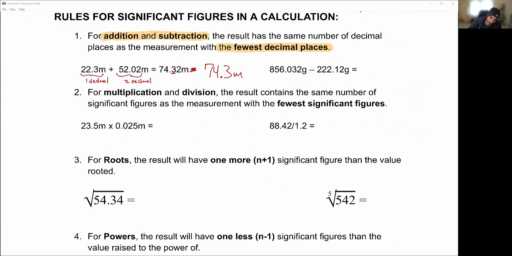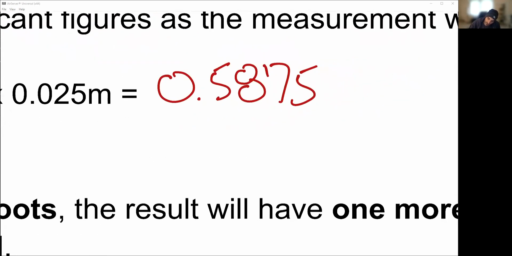For multiplication and division, we are no longer interested in the number of decimal places. Instead, for multiplication and division, I'm interested in the fewest number of sig figs. So when we look at this number below here, 23.5 meters times 0.025 meters gives me 0.5875. So first thing I always want to do is do the calculation. I want to write out all of the numbers. Okay. And of course, I also want to add in the units, meters squared.